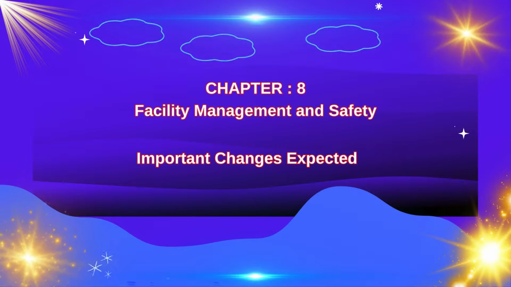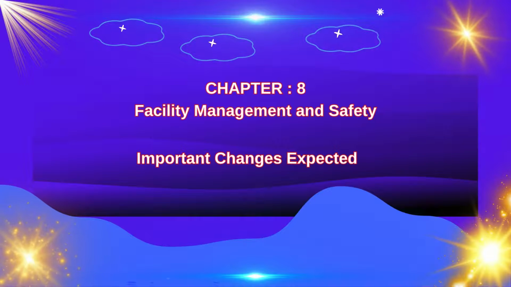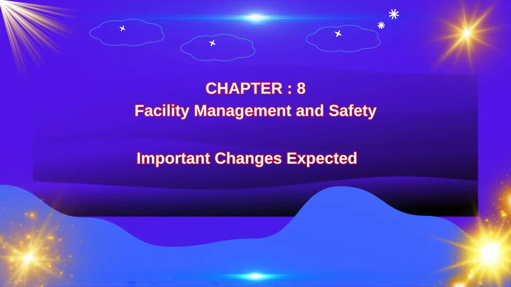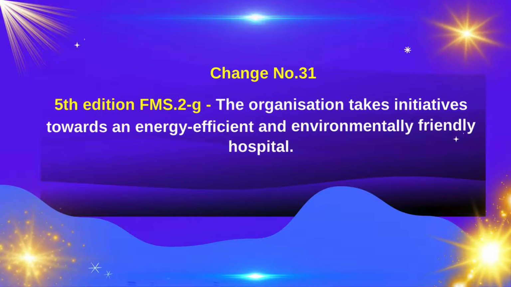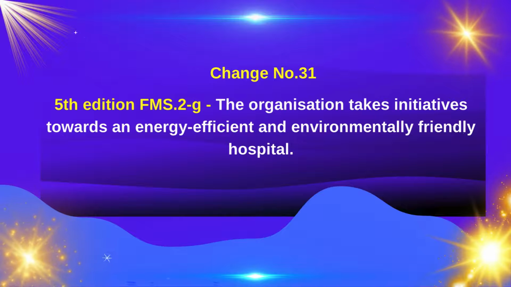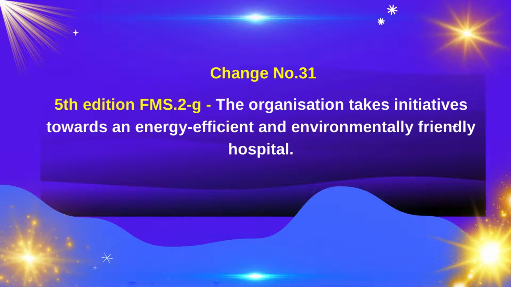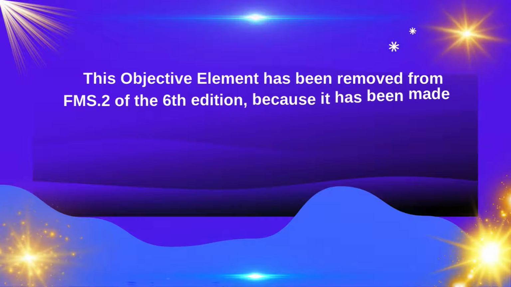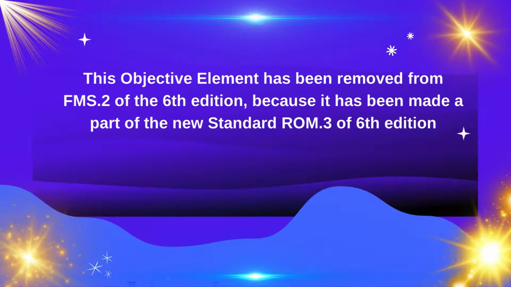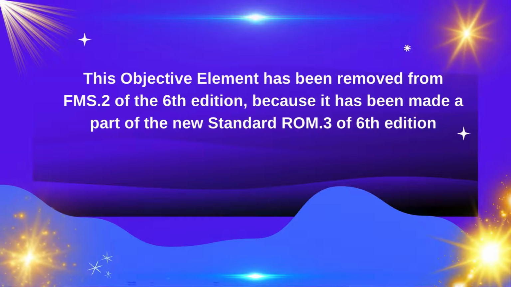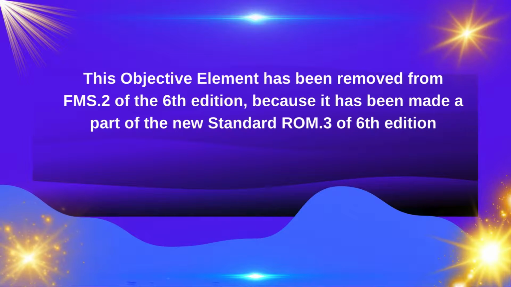Chapter 8, Facility Management and Safety. What are the important changes you can expect here? Change number 31. 5th edition FMS 2G states that the organization takes initiatives towards an energy-efficient and environmentally friendly hospital. This objective element has been removed from FMS 2 of the 6th edition, because it has been made a part of the new standard ROM 3 of 6th edition.